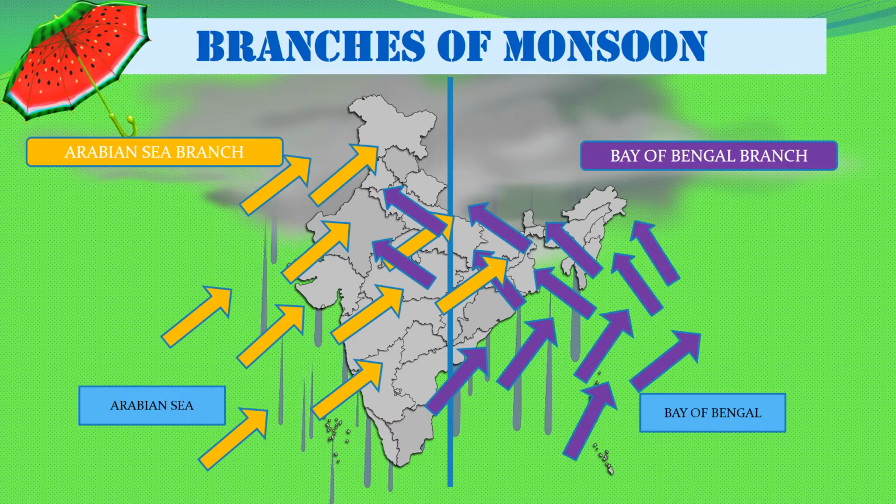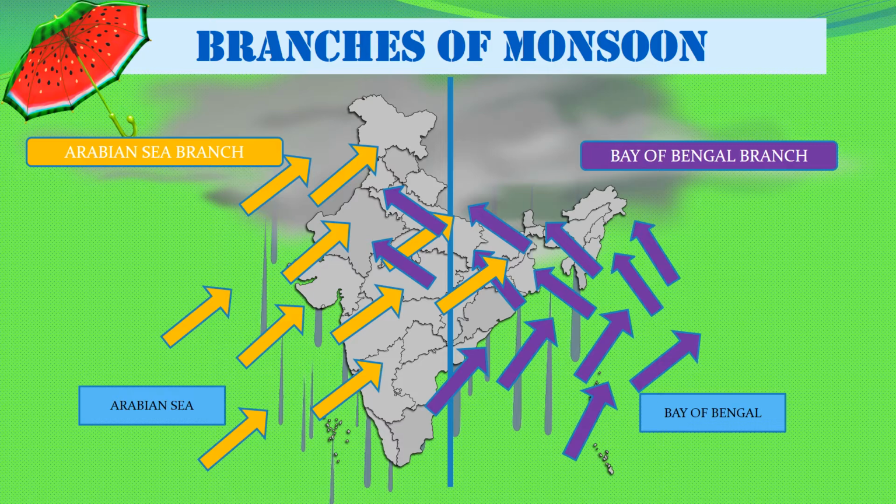The Arabian Sea branch of monsoon is responsible for covering the whole southern, southwestern and northwestern part of India, and the Bay of Bengal branch is responsible for covering the north, northeastern and eastern part of India. The branch which comes from the Arabian Sea enters into the country through the coast of Kerala, Karnataka, Goa, Maharashtra and Gujarat. On the other hand, the Bay of Bengal branch enters into the country through the coast of Orissa, Andhra Pradesh and West Bengal.